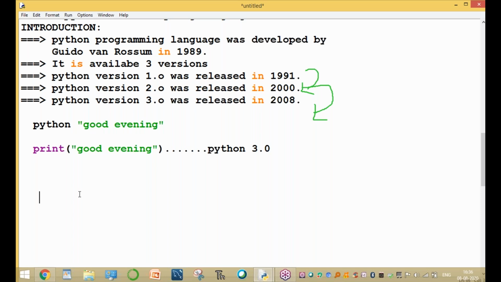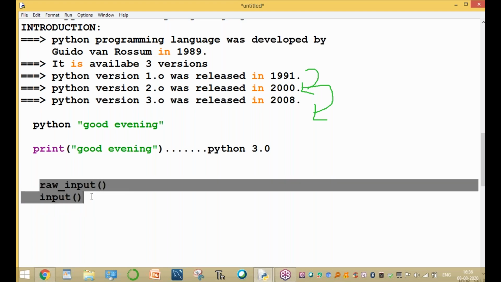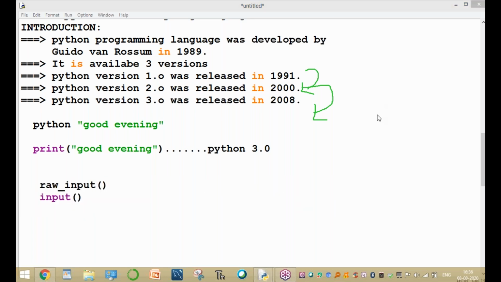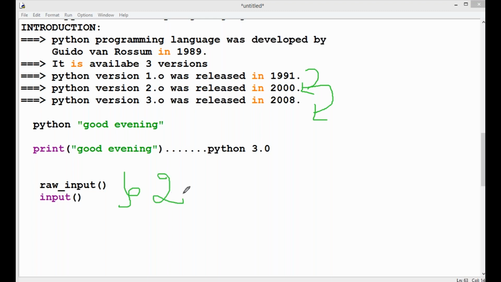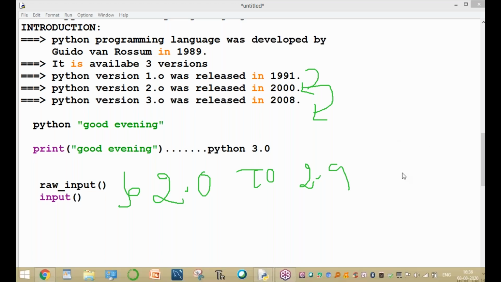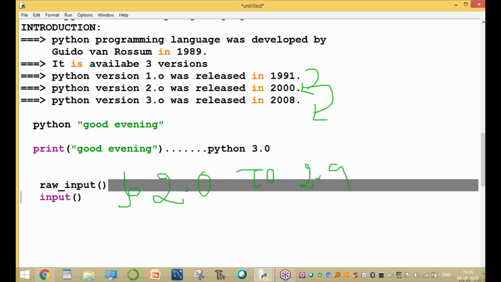And there are a number of other differences between 2.0 and 3.0. For the input statements, two input functions are available if you want to read data from the keyboard: one is raw_input and another is input. These two input functions are available in 2.0 to 2.9.